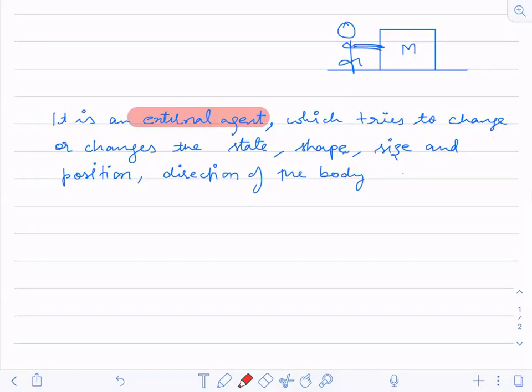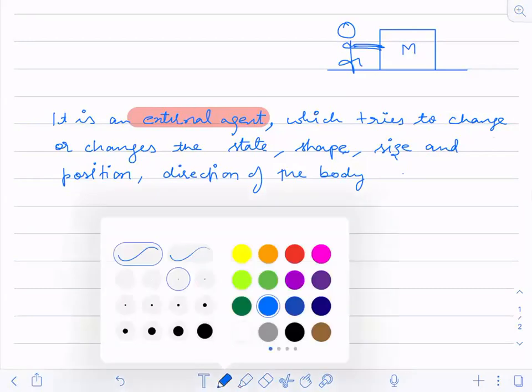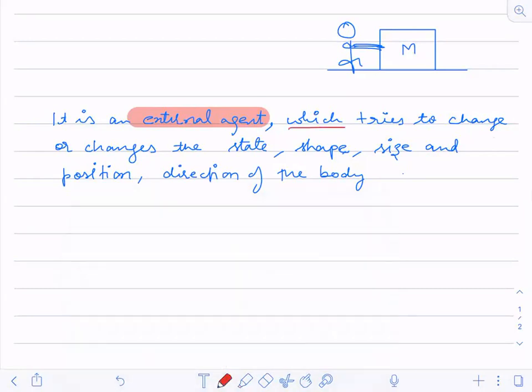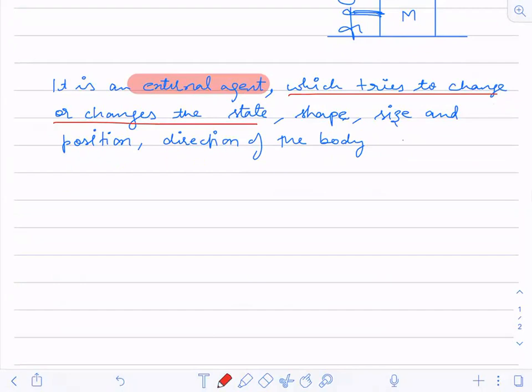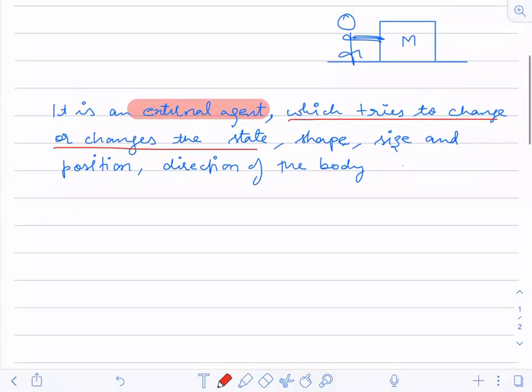Now we are going to see what this thing actually is, which tries to change or changes the state. Now let us understand what that is.